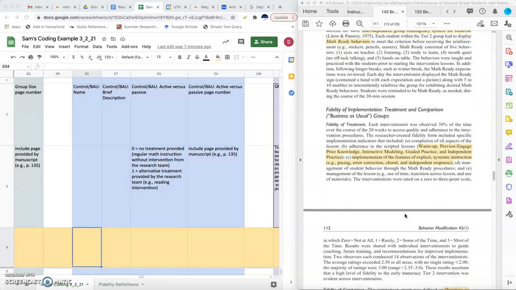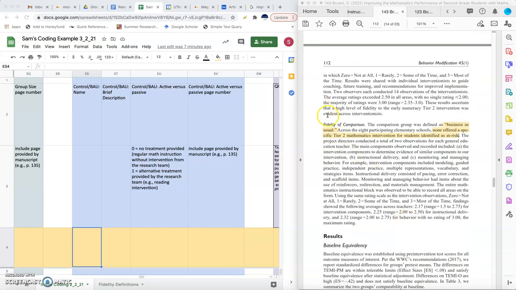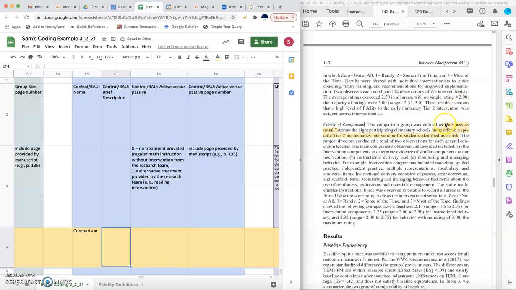Bryant just has really great practice and includes a lot of really great information that is recommended. So the way that the comparison group is defined here in this article is they talk about the fidelity of the comparison. Sometimes it'll just say description of comparison, description of control, description of BAU. So I'm going to put here that their BAU, they call it the comparison group, is the group title that they give it. And then their brief description, they just define as business as usual. So I'm just going to put BAU.